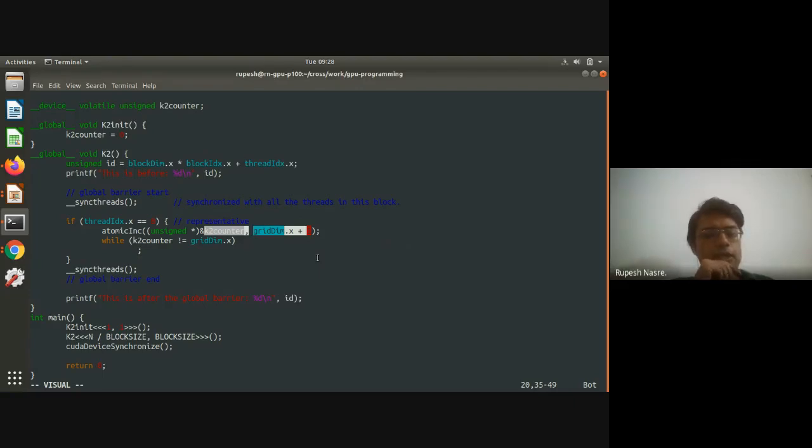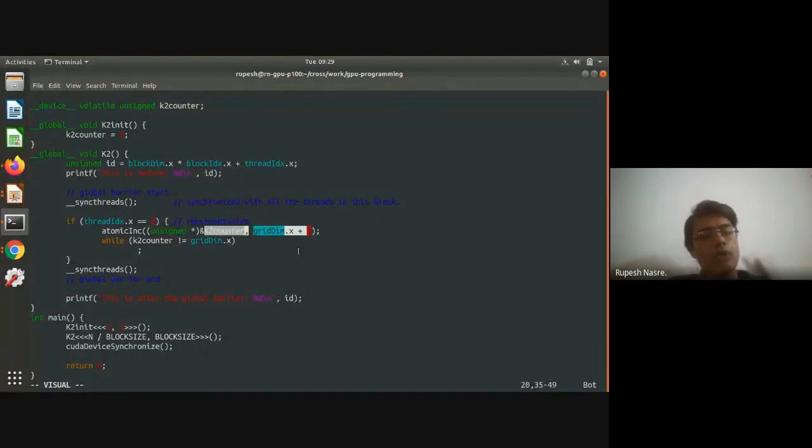So atomic increment, if it is greater than or equal to this second value, then it becomes 0. Okay. So then I think it will have to be griddim.x. Yeah, so griddim.x is what I think. If it is greater than or equal to n, then it is set to 0. Yeah, we don't want it to reach griddim.x, so it should reach griddim.x minus 1, and then after that it should reach 0, right? So that is what is our expectation.